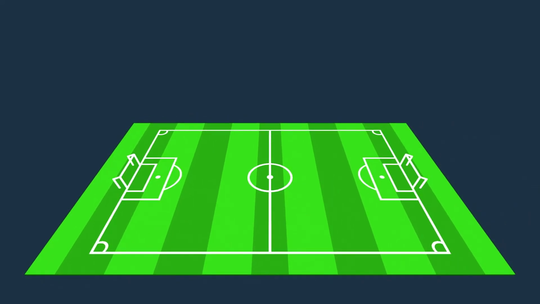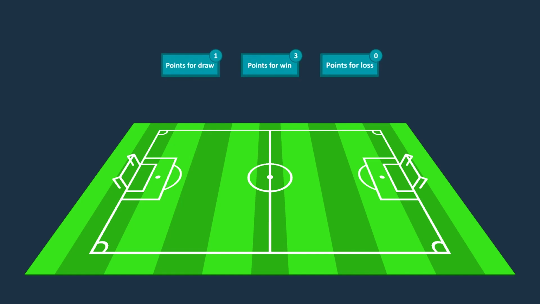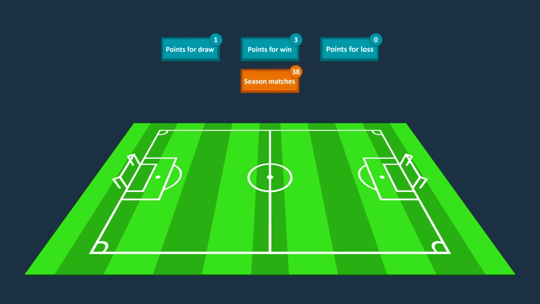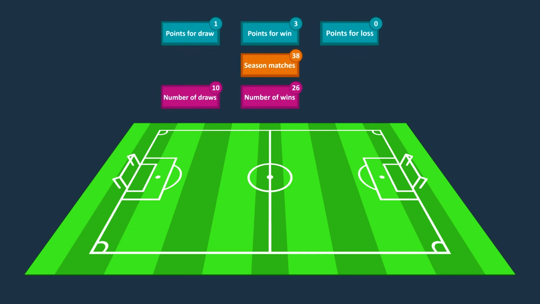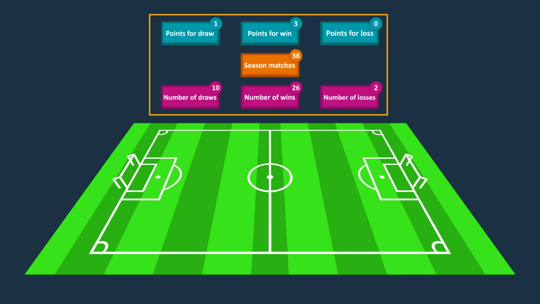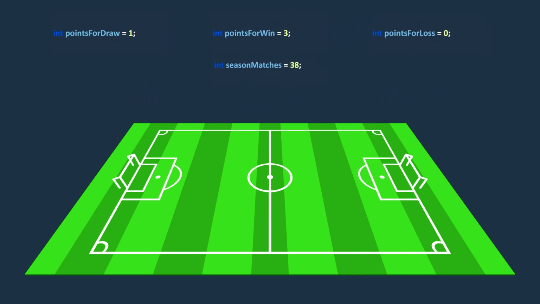Alright. Now, let's illustrate an example to help you understand which type of values make sense to declare as constants. Imagine we want to create a console application that calculates a team's total points for a season based on the points awarded for a win, draw, and loss in a league. Suppose each team has to play 38 matches in each season and this team had 26 wins, 10 draws, and 2 losses in this season. Based on this information, we can declare the necessary variables.